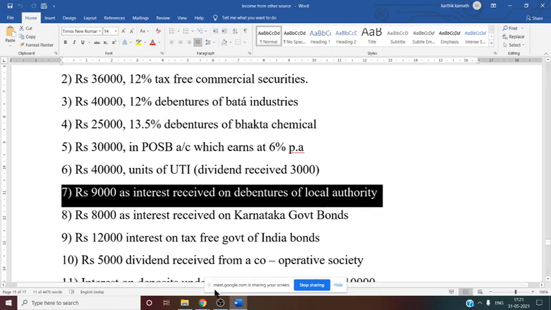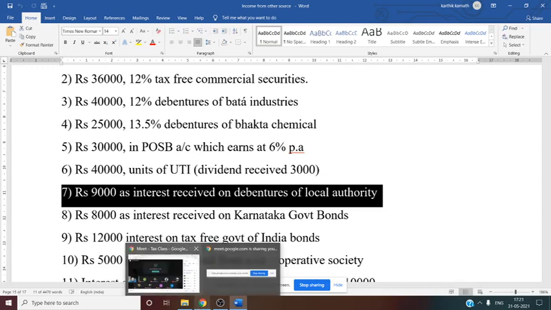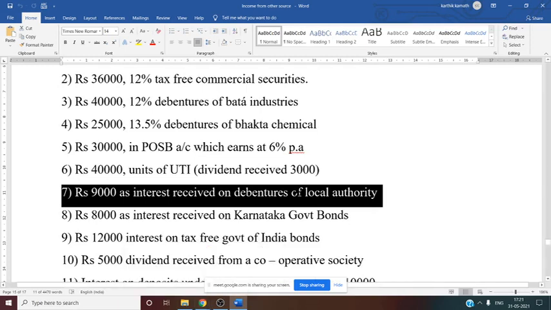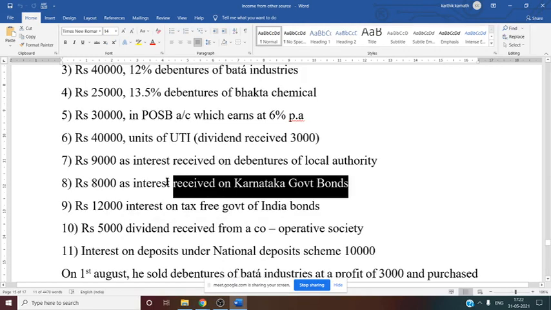Local authority, municipal corporation, only amount is given. What you have to do? Gross up. You need to gross this up. So 9,000 into 100 by 90 you have to do. So now next thing, 8,000 as interest received on Karnataka government bond.